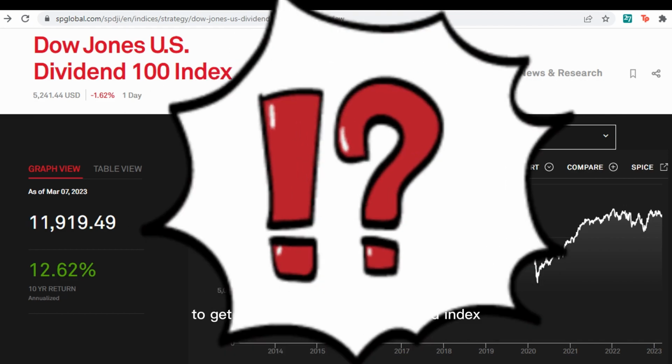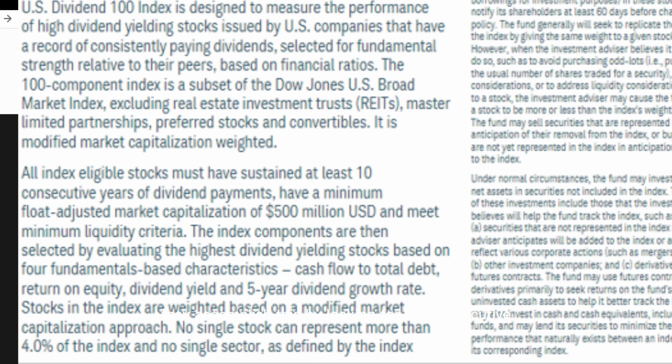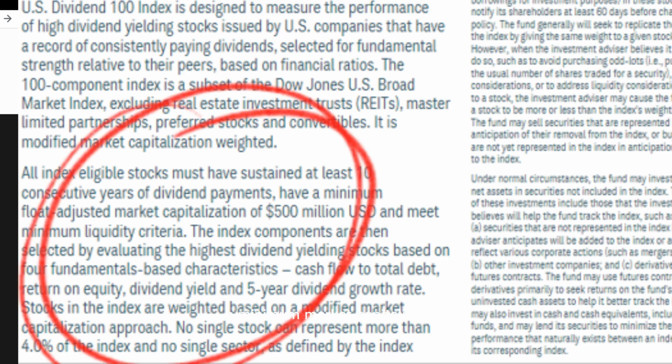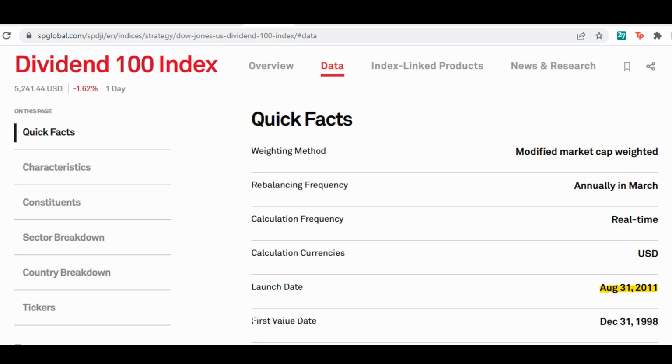So what does it take to get into the Dividend 100 Index? The three major criteria are dividend payment consistency, company size, and stock liquidity. They accomplish this by looking for 10 consecutive years of dividend payments, a minimum market capitalization of $500 million, and liquidity as measured by trading volume of over $2 million daily. The Dow Jones Dividend 100 Index launched in August of 2011, and as I mentioned, it's not directly tradable. Schwab created SCHD a couple months later to mostly track that index.